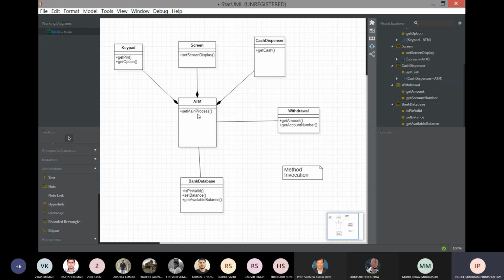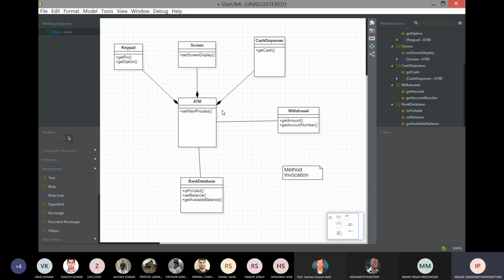So suppose the user has entered 10,000 rupees. The next step is to check whether the balance is available in the account or not. Here in the bank database there is the operation is pin valid. This will be a previous operation, so we are directly seeing the withdrawal. For that we will check whether the balance is available or not.